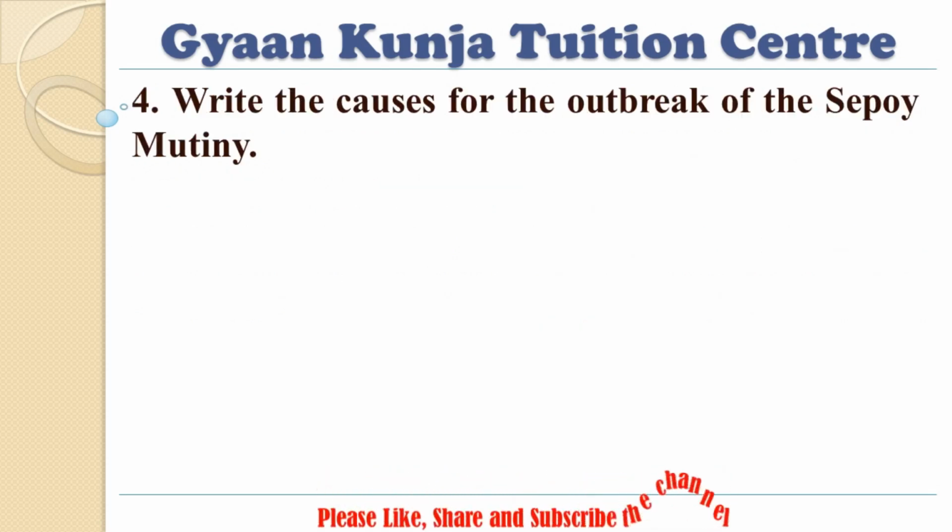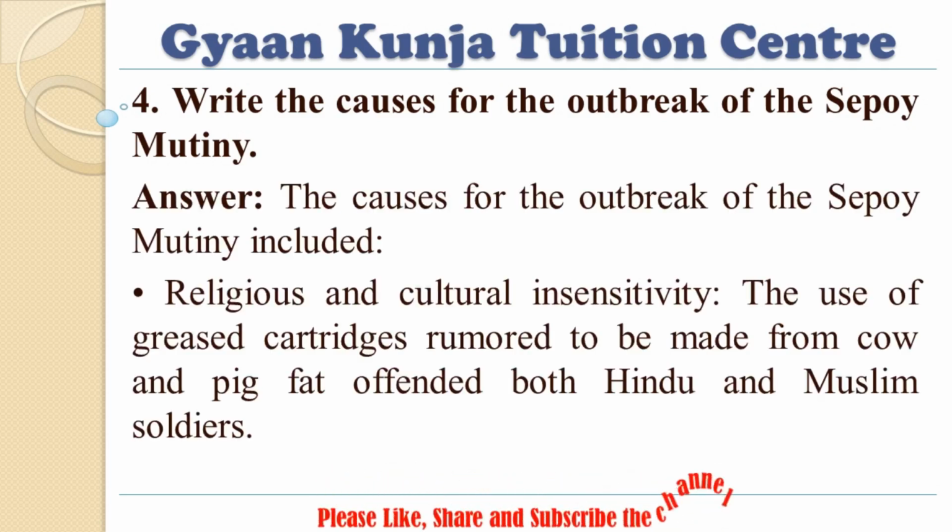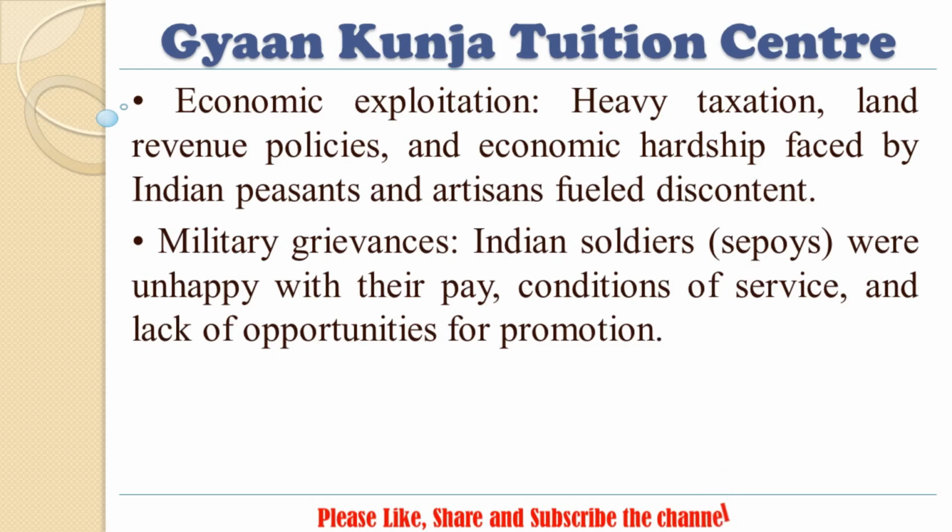Write the causes for the outbreak of the Sepoy Mutiny. Answer. The causes for the outbreak of the Sepoy Mutiny included religious and cultural insensitivity, the use of greased cartridges rumored to be made from cow and pig fat offended both Hindu and Muslim soldiers, economic exploitation, heavy taxation, land revenue policies, and economic hardship faced by Indian peasants and artisans fueled discontent.